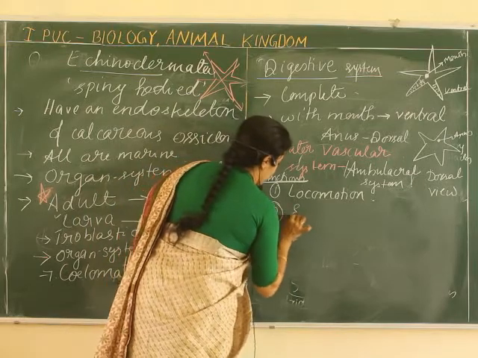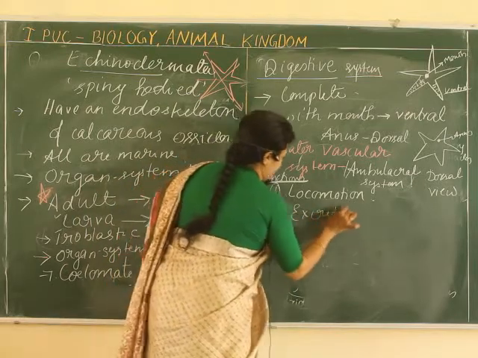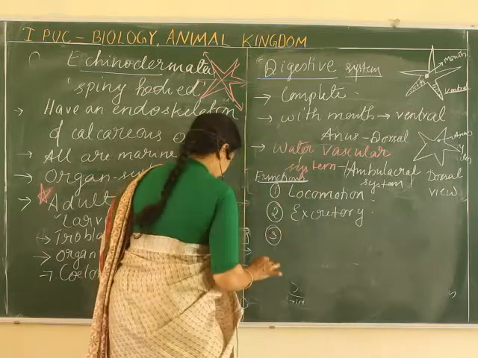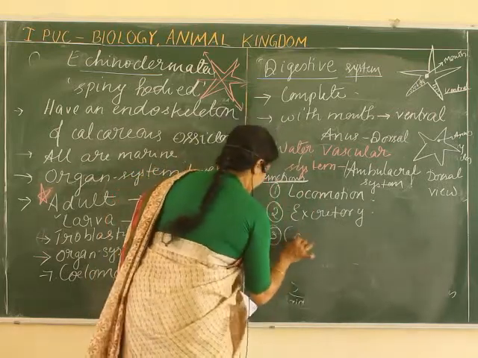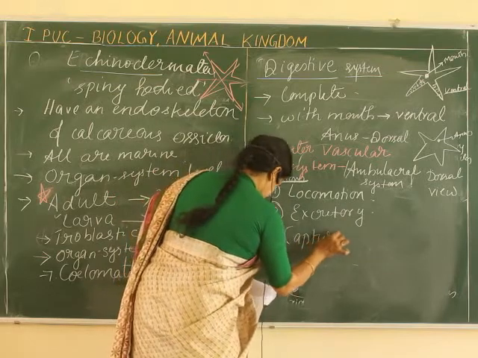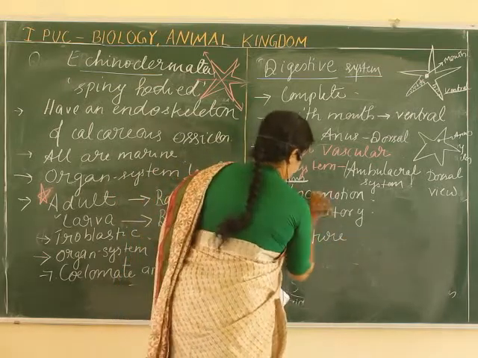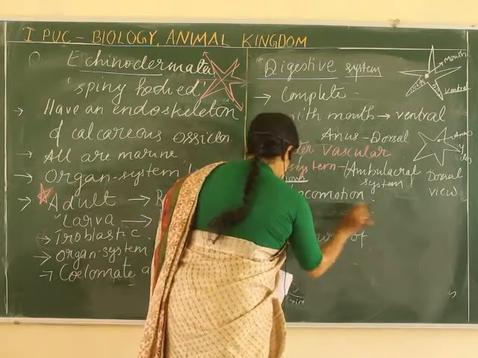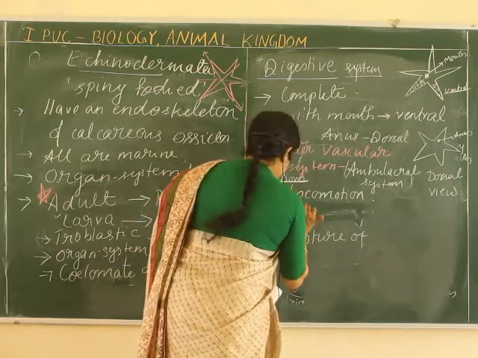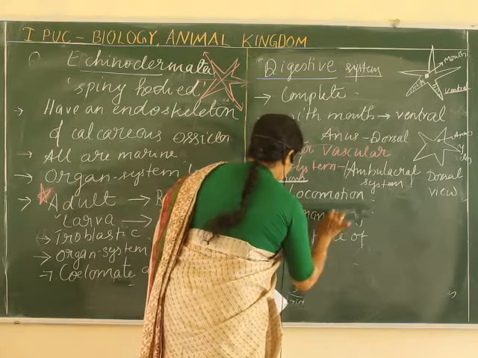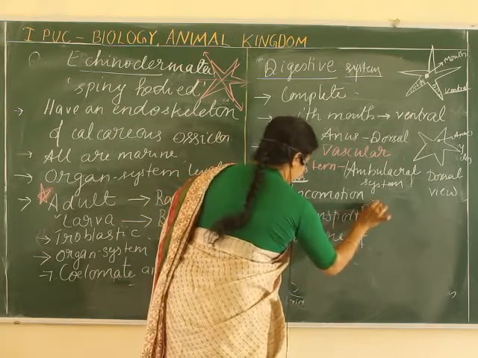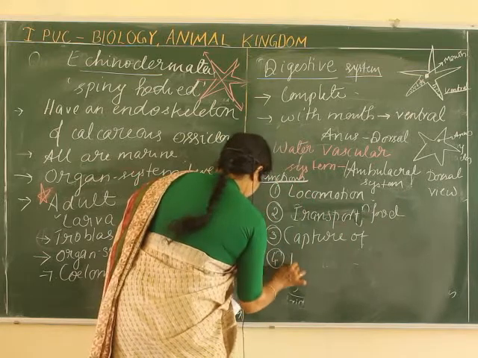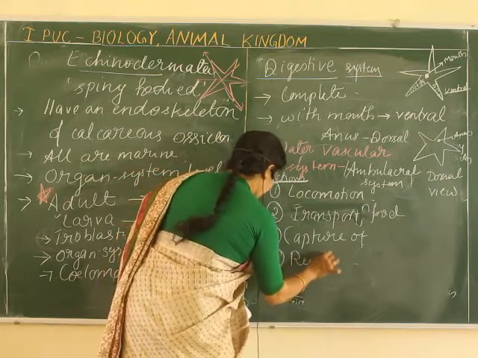Obviously it will have an excretory function. Then how can it collect its food? Obviously again by this method. So capture of food, transportation of food, and also respiration.